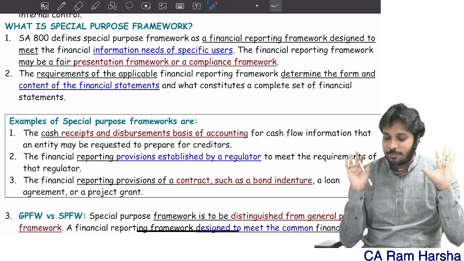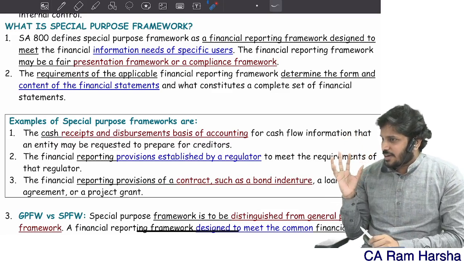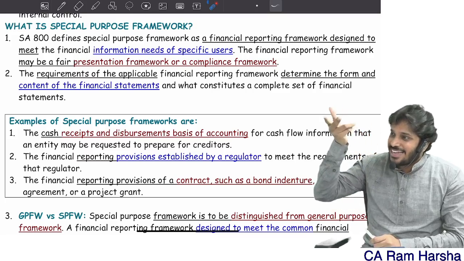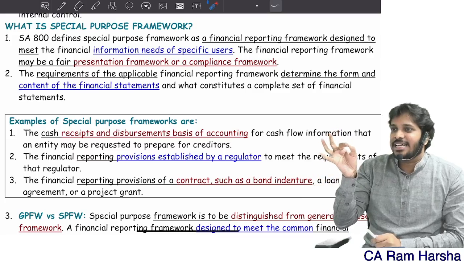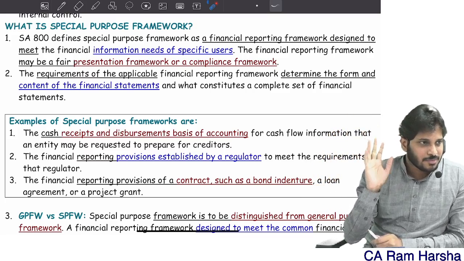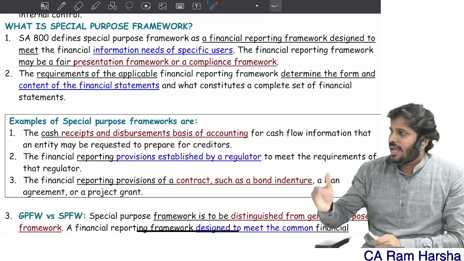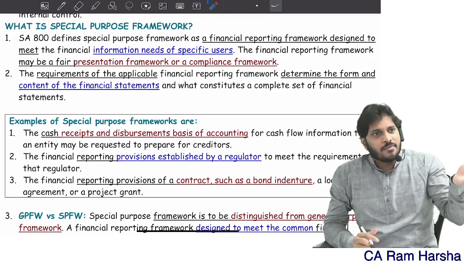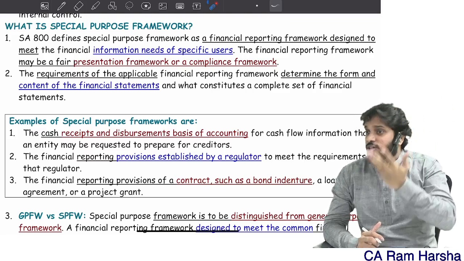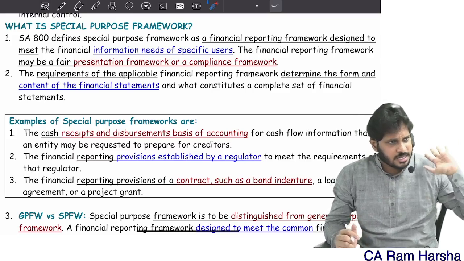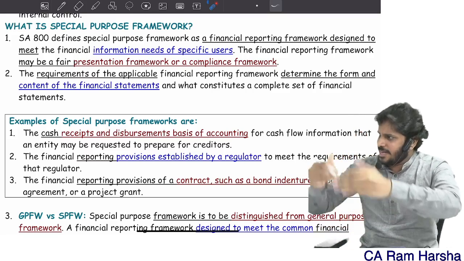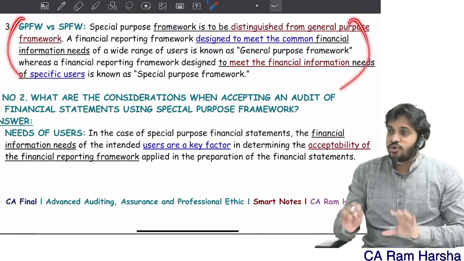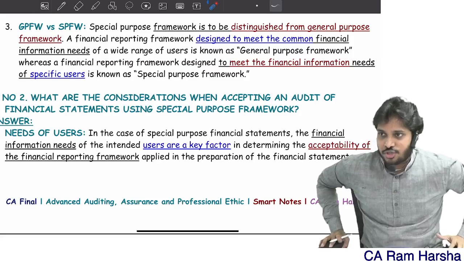The requirement of the applicable framework determines the form and content of the financials. What constitutes a complete set? What is the complete set of financial statements? What should be the format of the financial statements? What should be the content inside the financial statements? That is entirely decided by the framework. Correct? According to whose requirement are you preparing? Suppose I am preparing financials as per the Companies Act, then the Companies Act will tell you what format, what are the components of financials, all that the Companies Act will tell you. If some user is telling you, then he will dictate it.